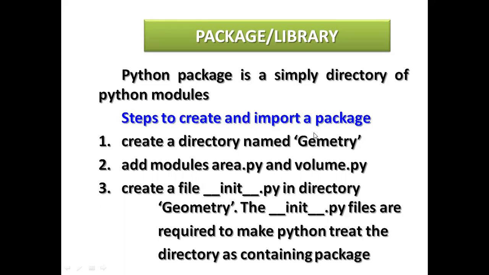You need to create a directory, add any module to that particular directory, and create the underscore init underscore dot py file in that directory, geometry. This is how you can create your own modules.